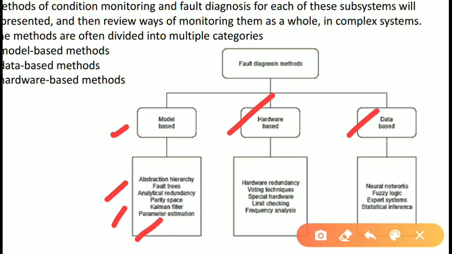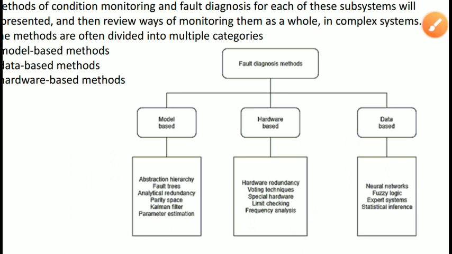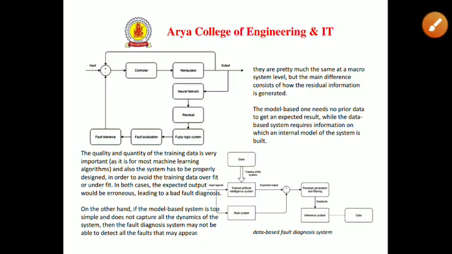Another is the hardware based method, which includes hardware redundancy, voting techniques, special hardware, limit checking, and frequency analysis. Another one is data based. In the data based methods, we have neural networks, fuzzy logic, expert systems, and statistical inference.